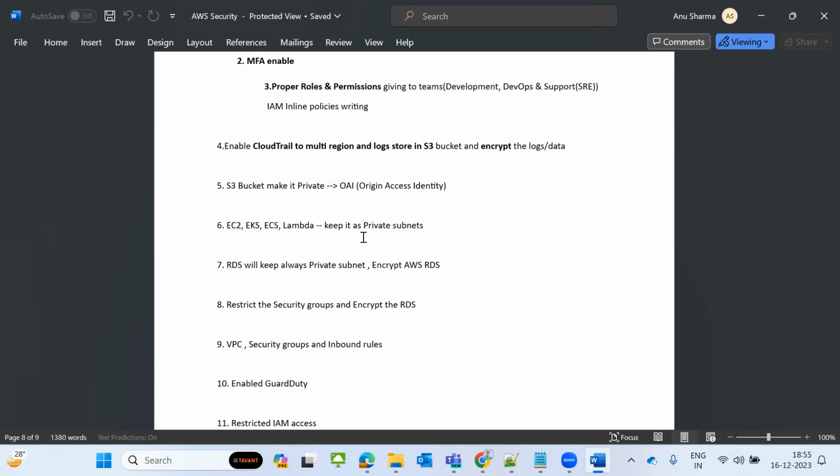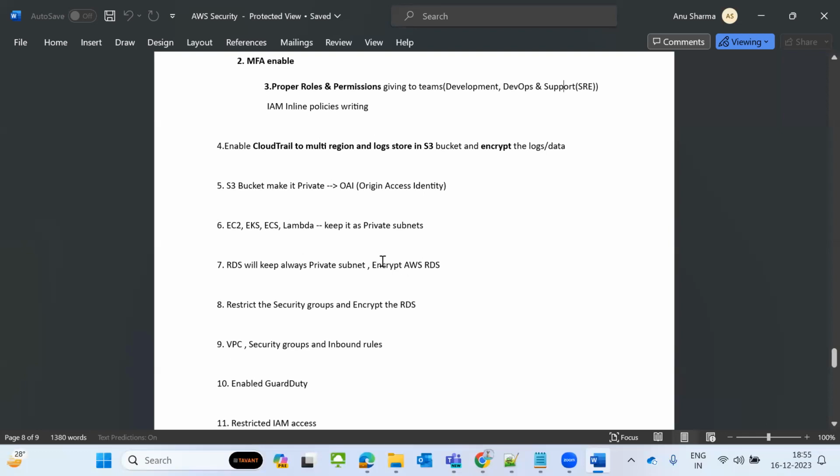Based on that, you can keep private subnet 1A and private subnet 1B in each zone, and attach security groups, route tables, NACLs and all the things. Your database will always be private. Your EC2, EKS, ECS, Lambda, all these services will always be private. Only CloudFront will not be private.